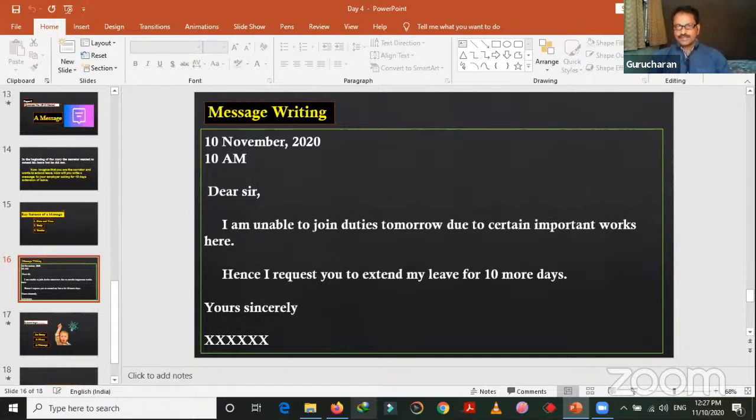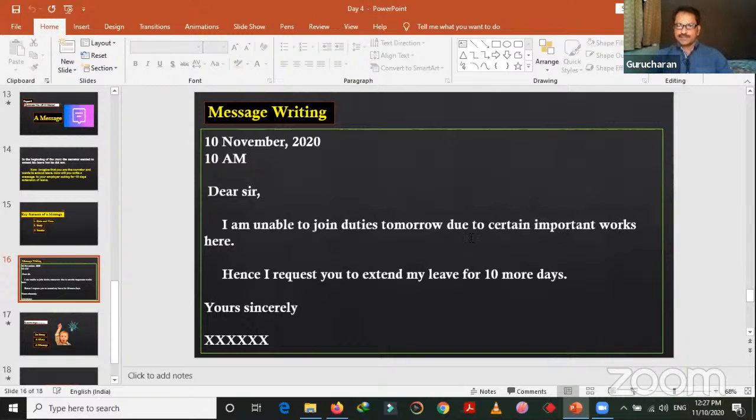Letter is a big one. You can explain things there. You can go on extending it, but a message should be short. So once again, 10 November 2020, date, time. Generally, we send messages through mail or through our mobile phones, most of the time. So the main thing you want to say: I'm unable to join duties tomorrow due to certain important works here.